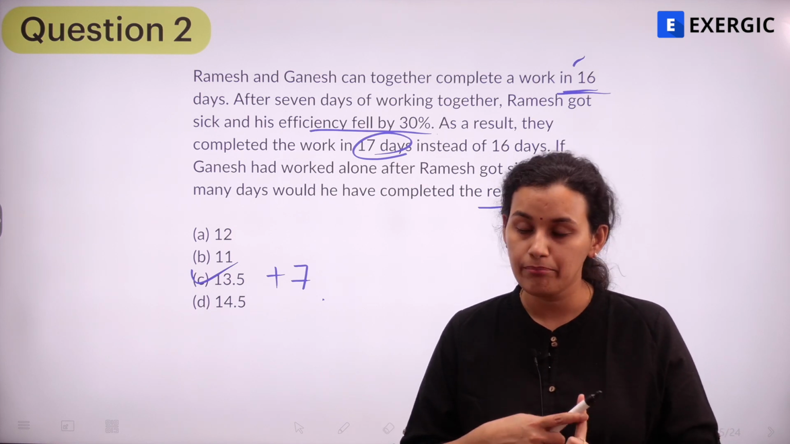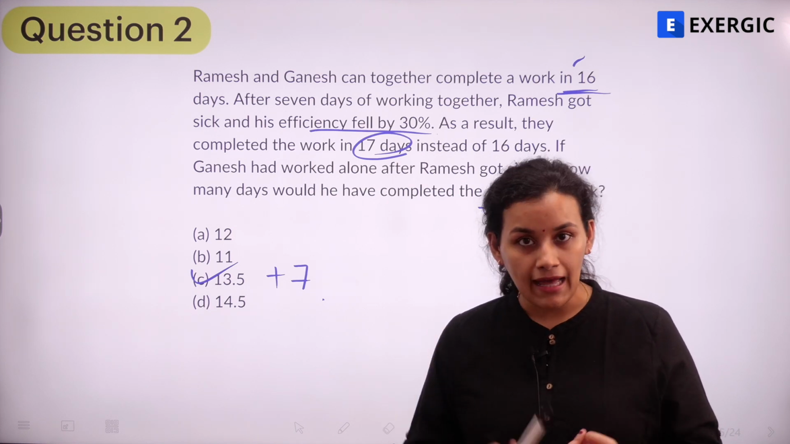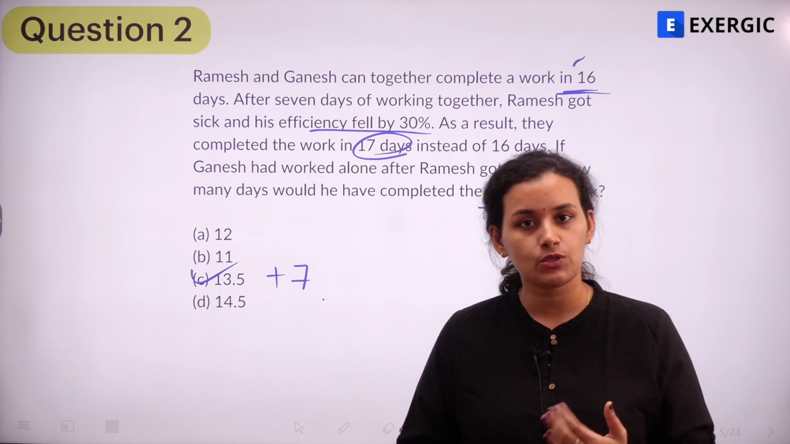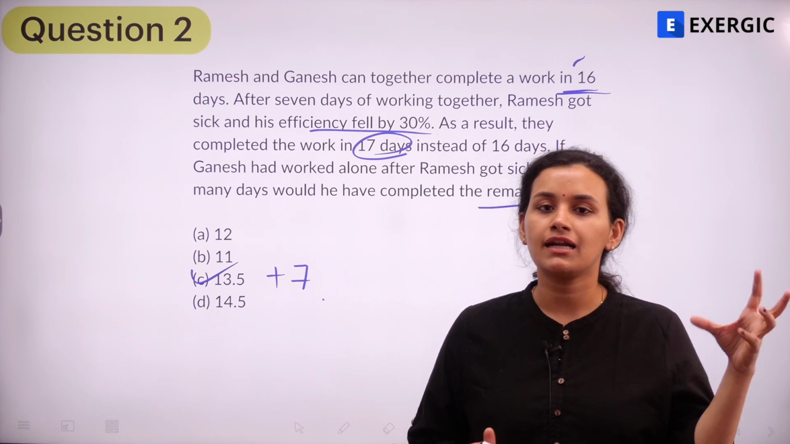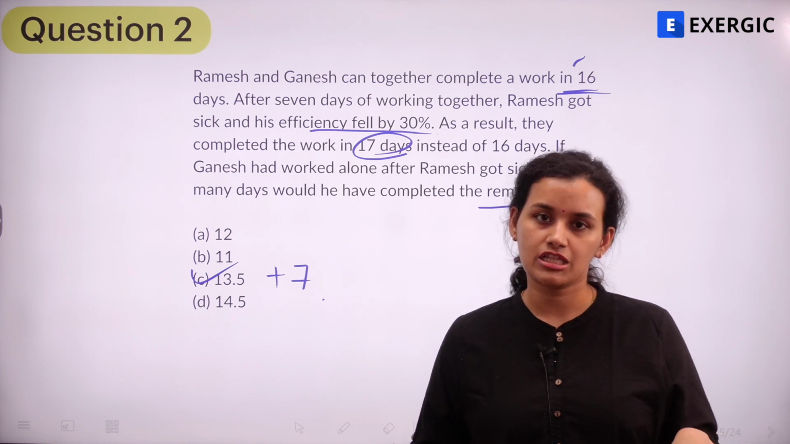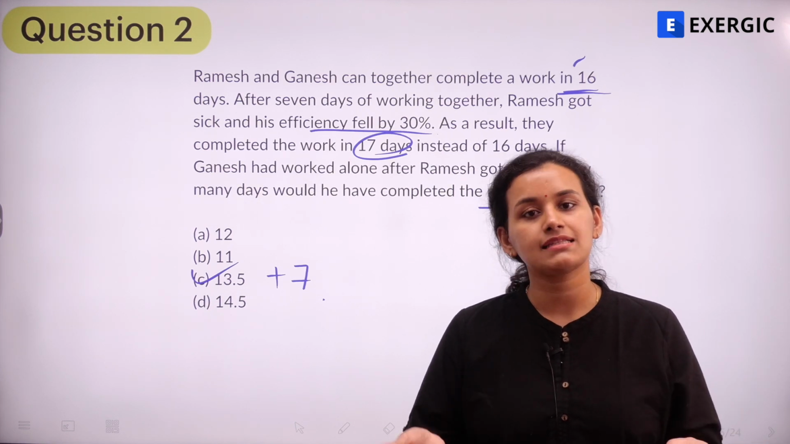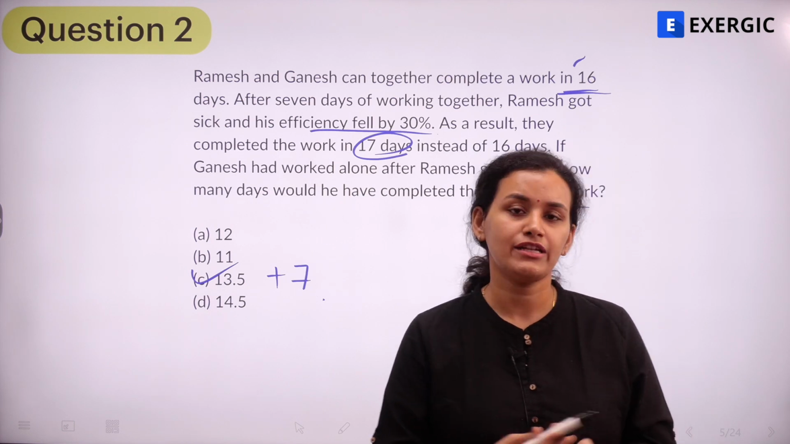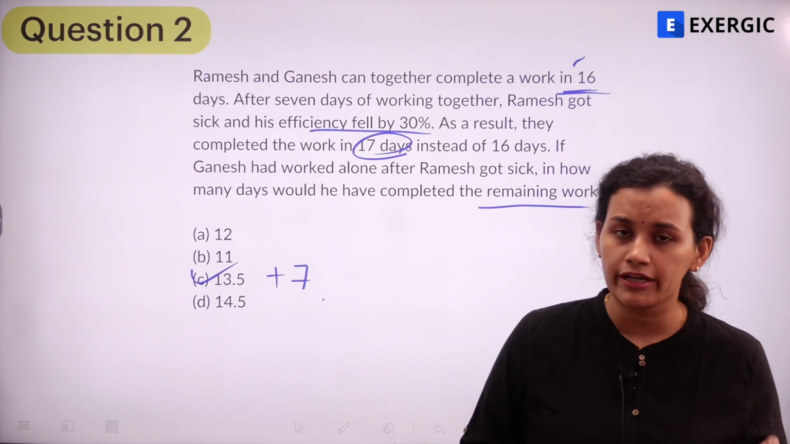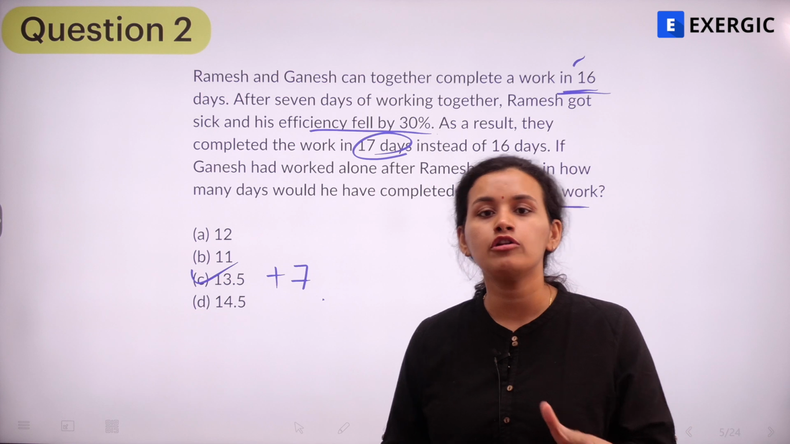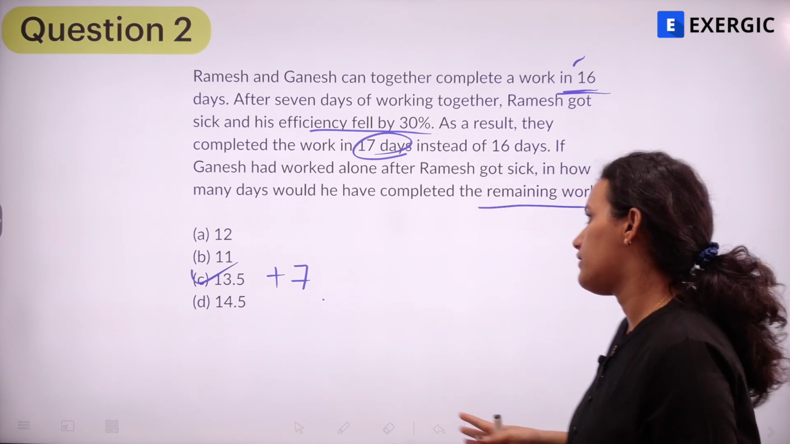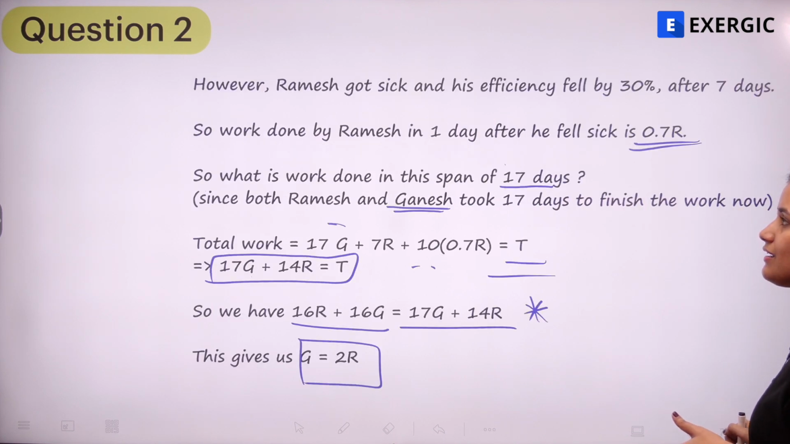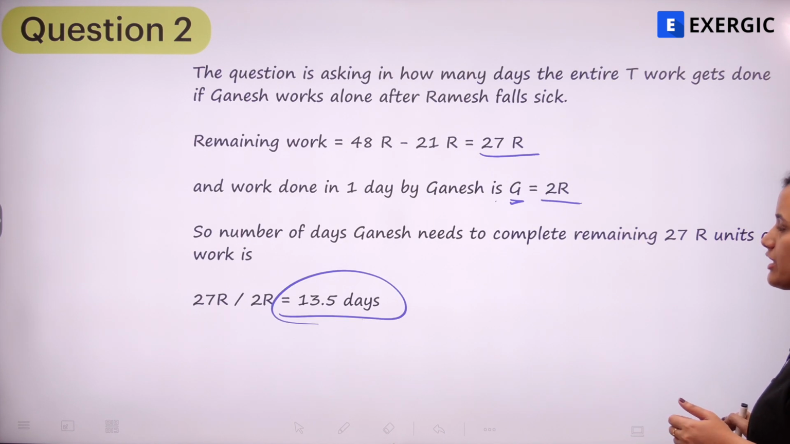So what was initially planned and what actually happened, and then a hypothetical situation that we want to find out. But the underlying concept of this question is very simple, and that is the fundamental of time and work, right? Time and work is an easy scoring topic of quantitative aptitude. Make sure that if you get a question of time and work, you should definitely get it right. Okay, moving on to the last question in today's video.